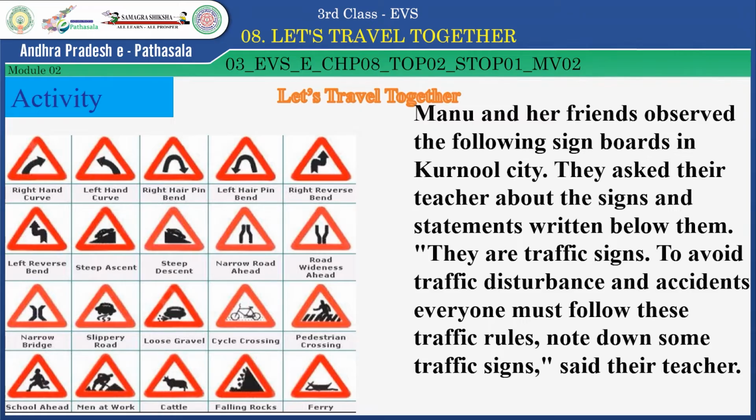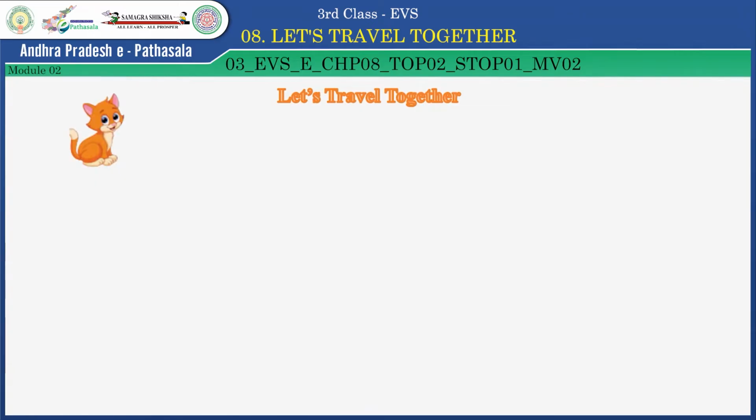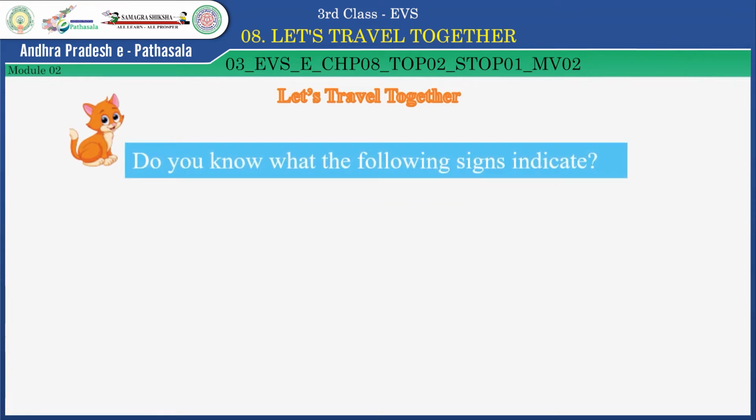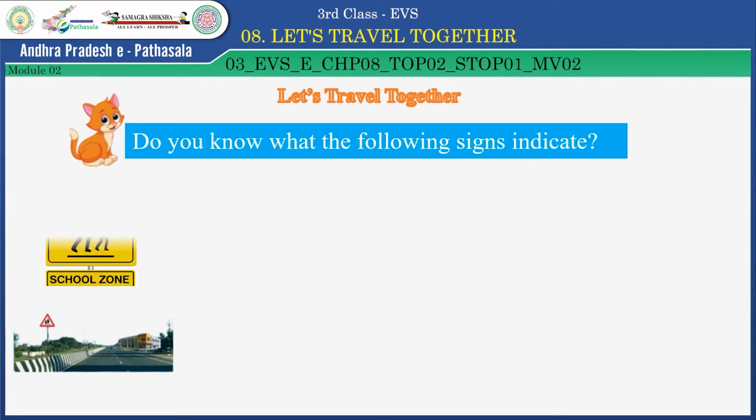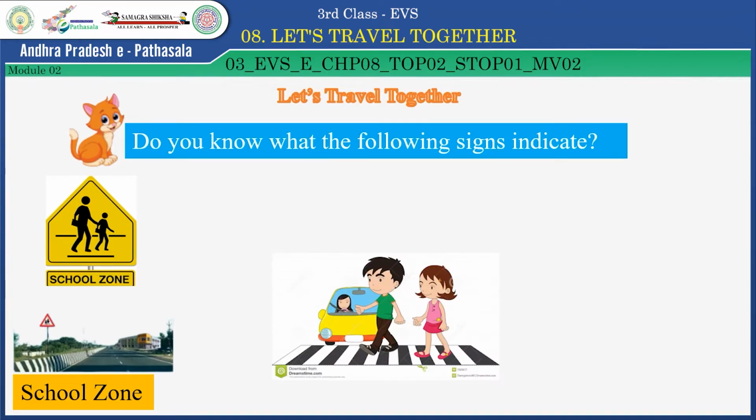Children, now let us do an activity. Children, do you know what the following signs indicate? Look at this. What is this sign? It is a school zone. Okay. Now look at the next sign.